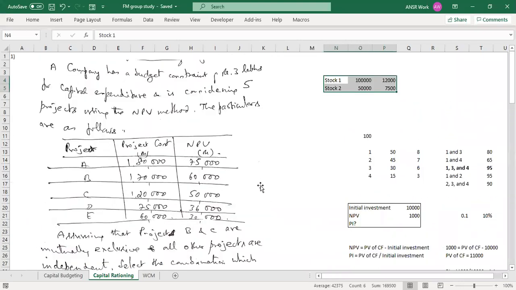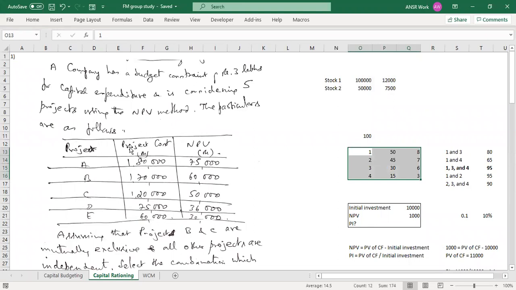Here is a question. It reads something like this. A company has a budget constraint of 3 lakhs, similar to my example, which was 100 rupees. That's what is given as 3 lakhs here for capital expenditures, and it is considering 5 projects. We had 4, now it has 5, using the NPV method.